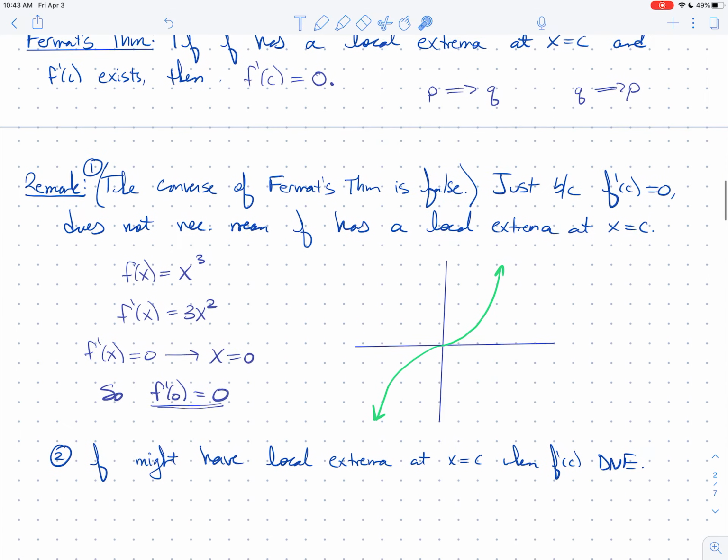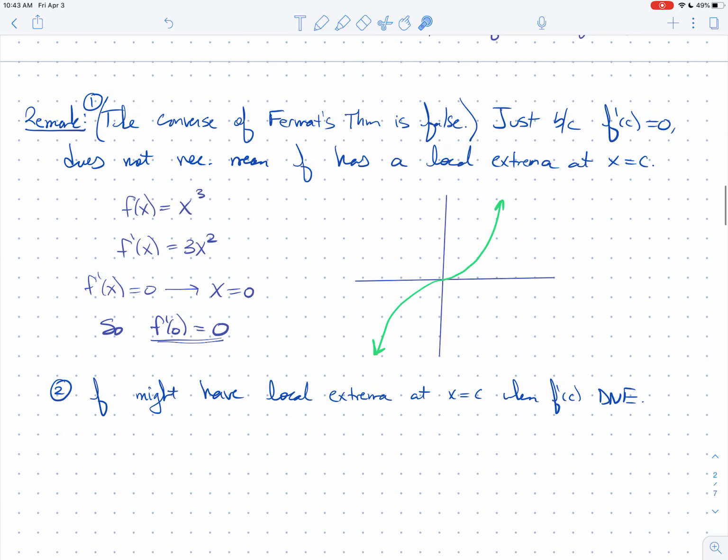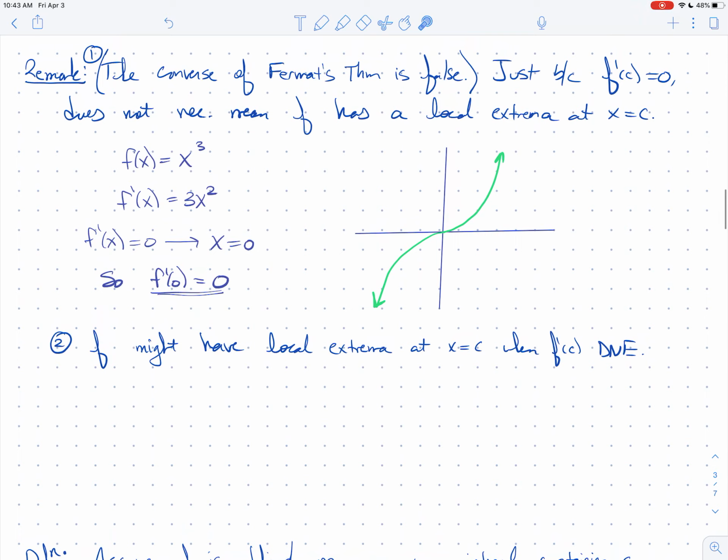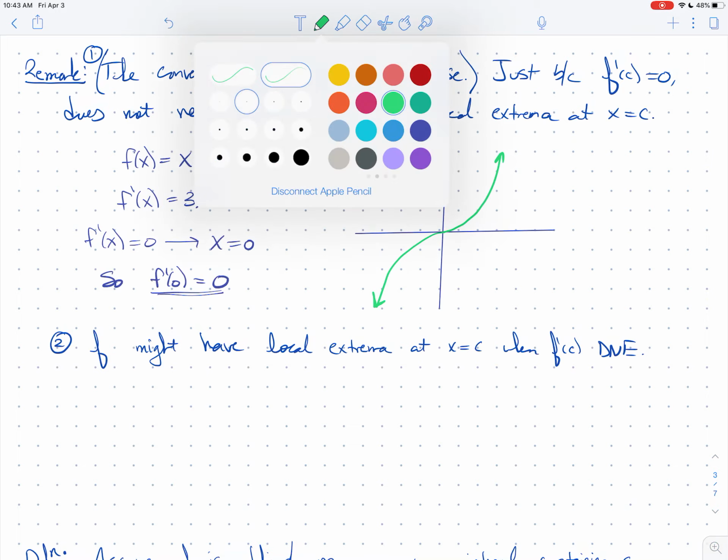The next statement is that just because the derivative doesn't exist doesn't mean there's not a local extrema there. You might have a local extrema where the derivative doesn't exist. Let's look back at Fermat's theorem. It says if you have a local extrema at a point, and the derivative does exist, then f prime is 0. It doesn't say anything about when the derivative doesn't exist. So you need to realize that local mins and maxes can happen at places where the derivative doesn't exist as well. Let's see an example of this.